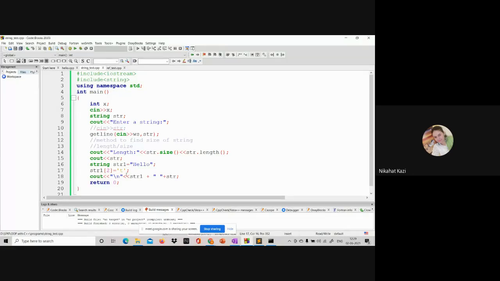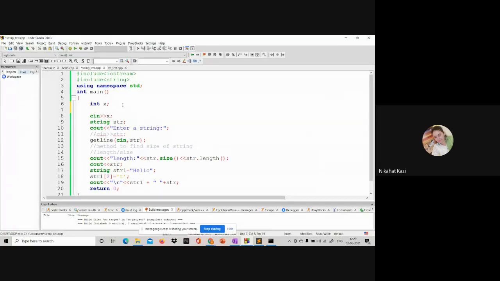Coming to the next doubt: if you are reading an integer and then a string, the string is not getting read. It is jumping directly to the output. So for example, this is my program. I'm reading the integer first. Let me write the prompt: cout, enter x, and cin x, and then I have a string variable. I'm trying to read the string.